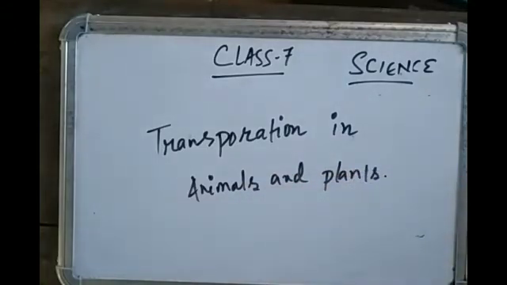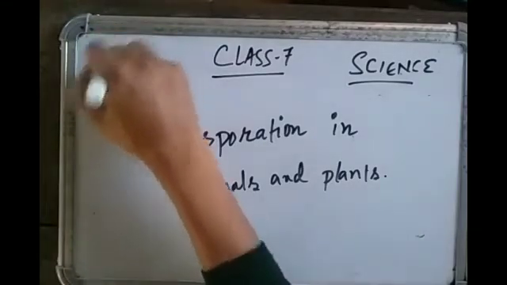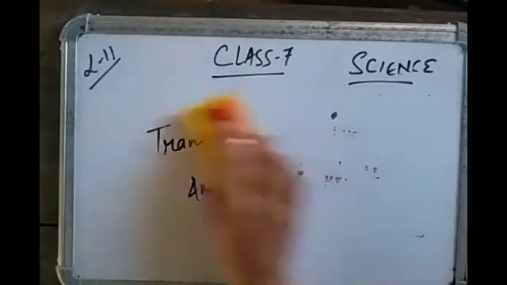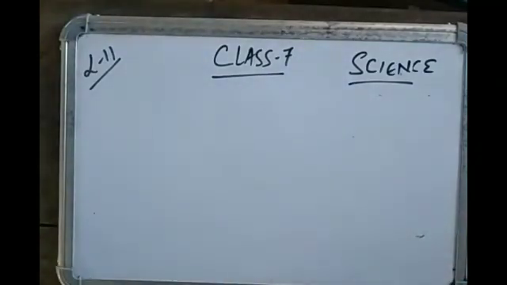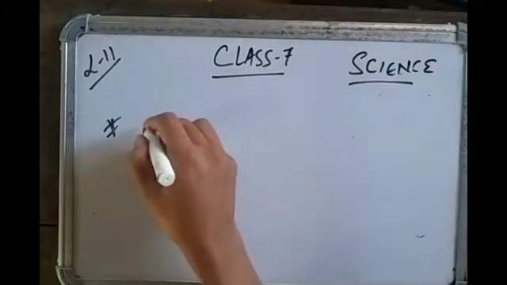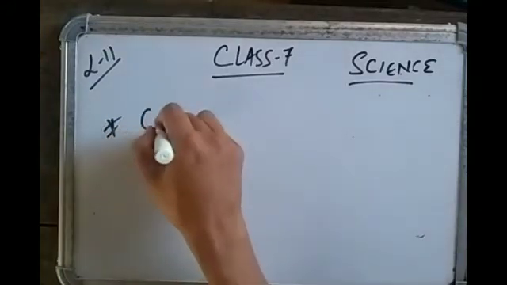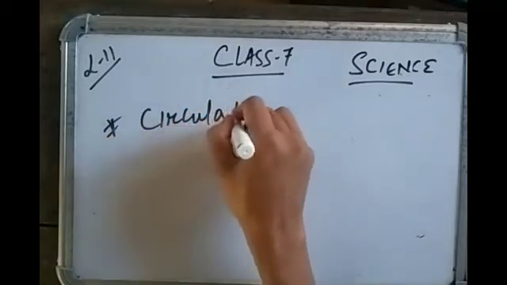So the name of the lesson is Transportation in Animals and Plants, and this is lesson number 11. We have three subtopics in this lesson. We'll start with the first topic, that is the circulatory system.